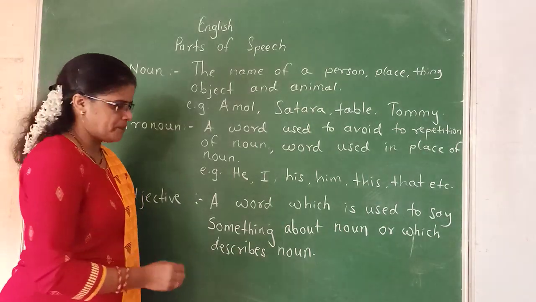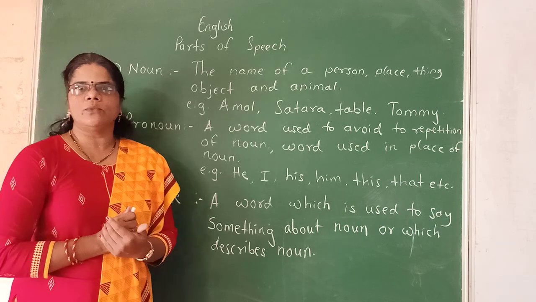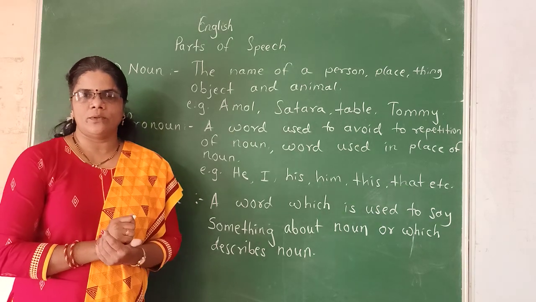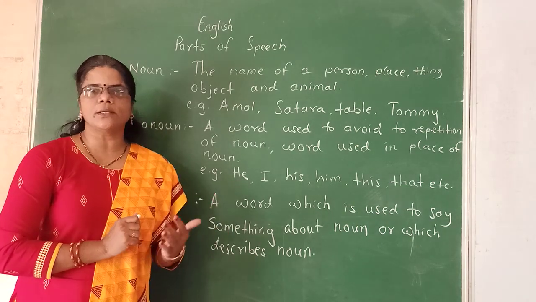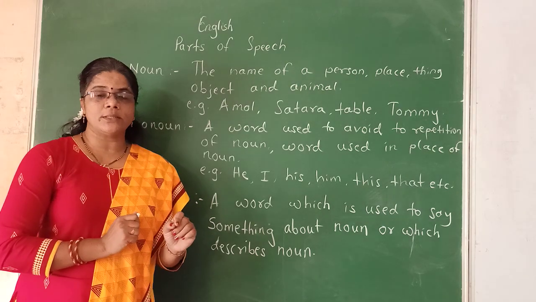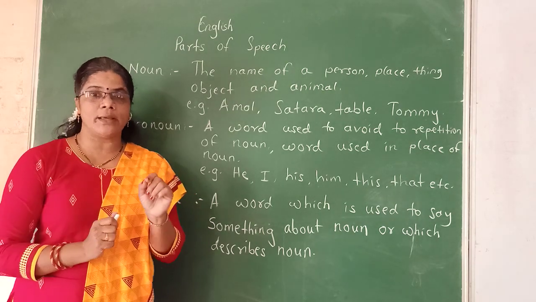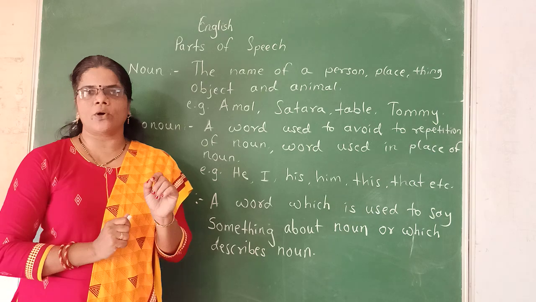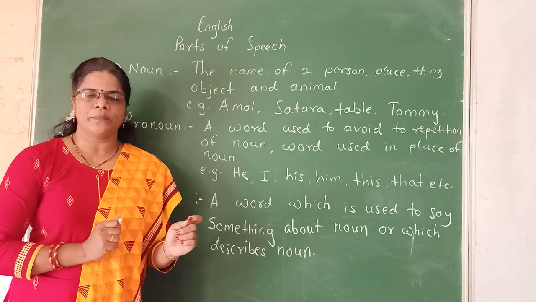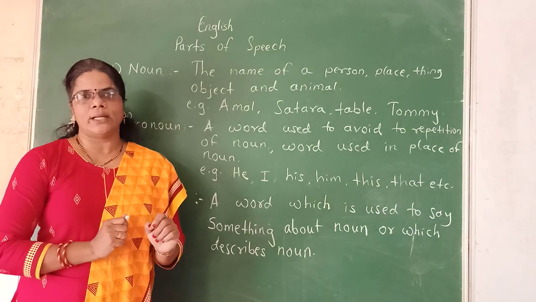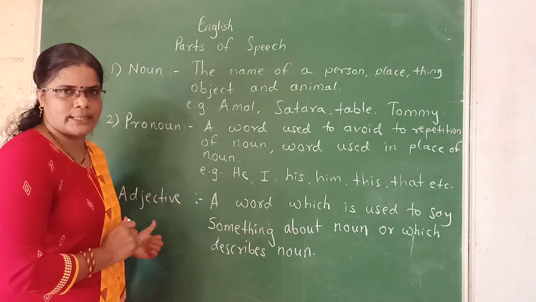For example, if you want to say something more about any girl, for example, Seema is a girl. Seema is a clever girl. This clever word shows us or describes this noun Seema or that girl, and so that this clever becomes an adjective.